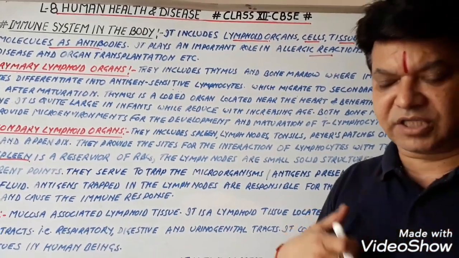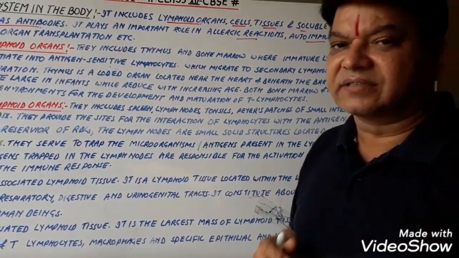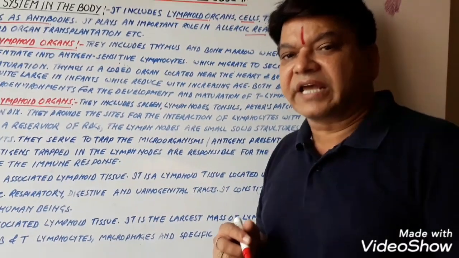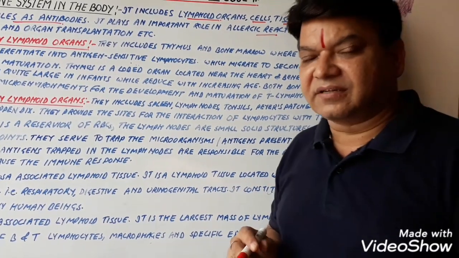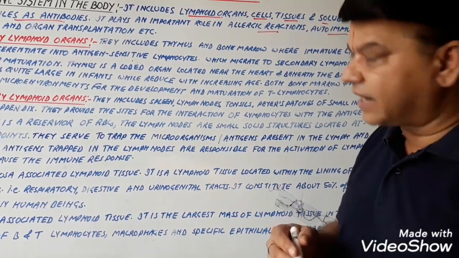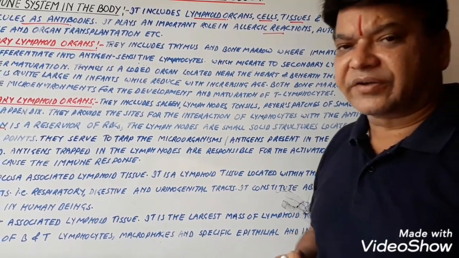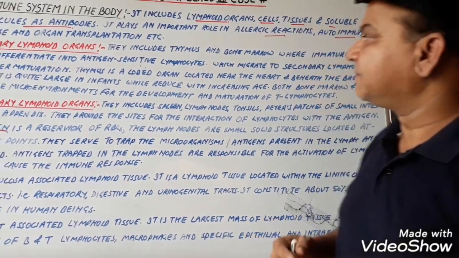This is the situation of the thymus. And thymus is enlarged in newborn or infants, while it decreases in size with increasing age. So thymus is a very important gland. Thymus secretes the T lymphocytes and bone marrow secretes the B lymphocytes.